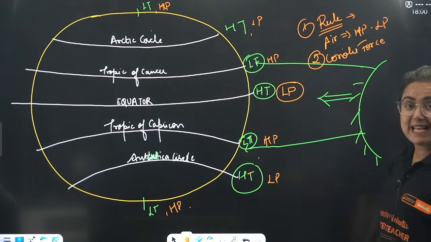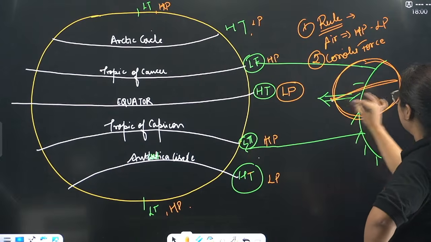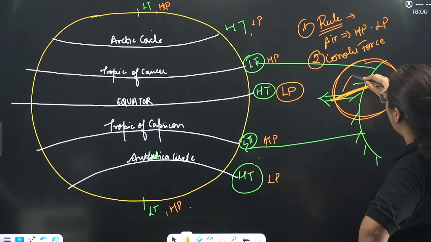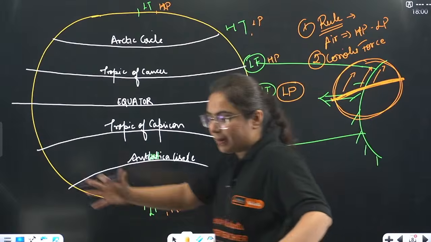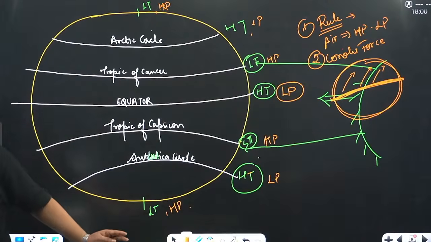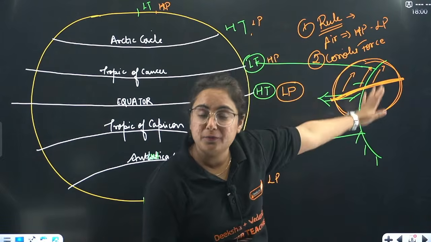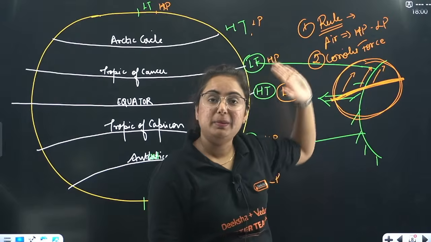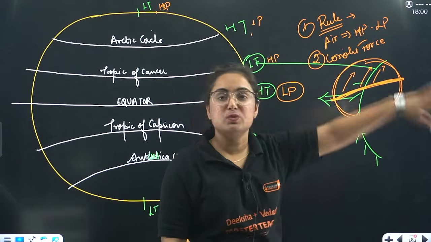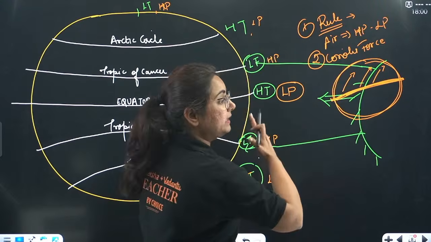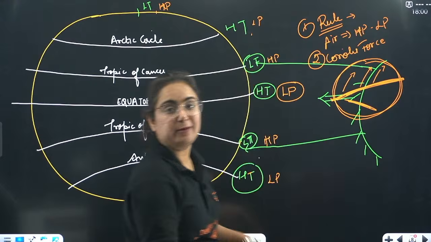Coriolis force says that the movement of the air in the northern hemisphere will always be tilted towards the right. Why? This is a rule, I can't tell you that. So beta, in the northern hemisphere the movement of the air will be tilted. I'm not saying the direction will be right, I'm saying that it will be tilted towards the right, and similarly here it will be tilted towards its left.